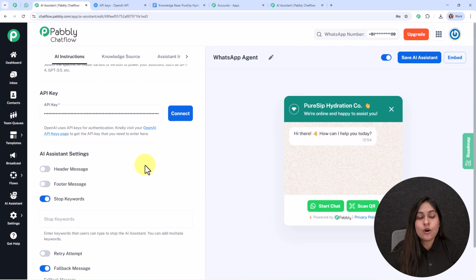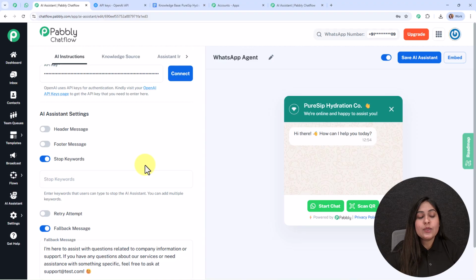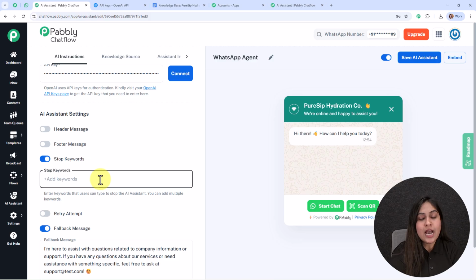Then comes the stop keywords. It says enter keywords that users can type to stop the AI assistant. You can add multiple keywords. Let's understand the settings with the help of an example. Let's suppose that I want to add the stop keyword as human. For that, I'm going to type the keyword first, then press enter to make it a valid keyword. Now whenever my customer drops this particular keyword in my WhatsApp chat, my assistant is instantly going to stop replying to that WhatsApp chat further, and I can intervene.